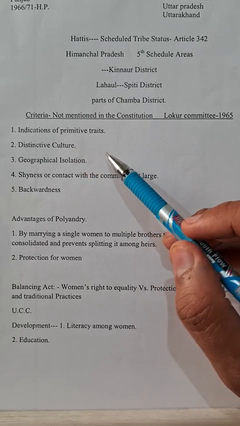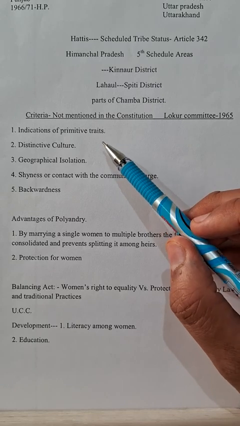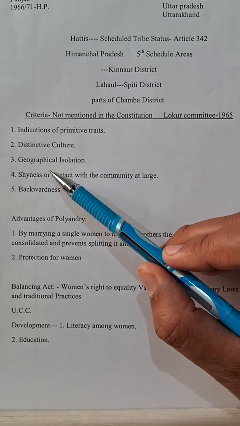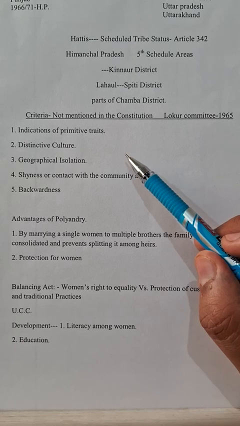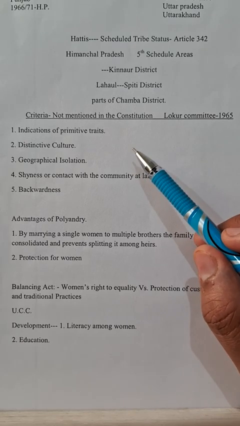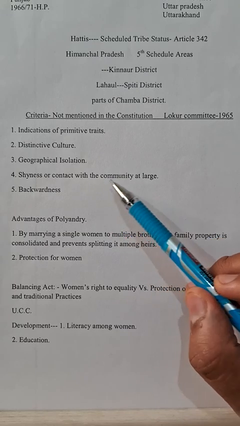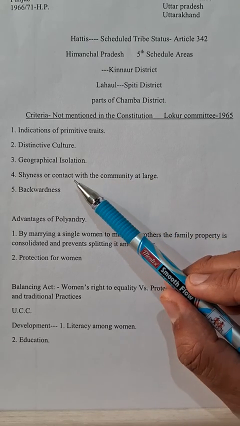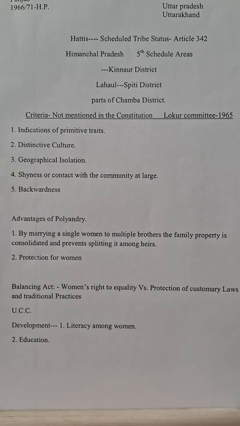Distinctive culture, and polyandry is one such distinctive culture or practice. Geographical isolation, both the Transgiri region and the Jaunsar Babar region, at least at one point in time, were isolated. Shyness in contact with the community at large, and backwardness. So these are some of the criteria which make a community a tribe.